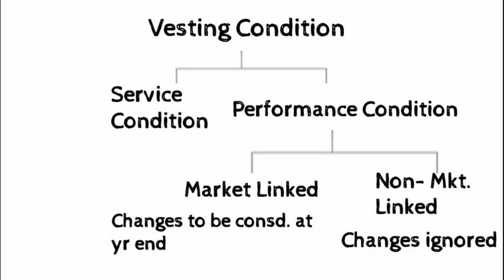Performance condition can either be market linked or non-market linked. Market linked refers to the targets that are linked to market prices, and the non-market linked performance condition refers to targets that are linked to factors other than market prices. For example, a certain level of sales, earnings, or production.